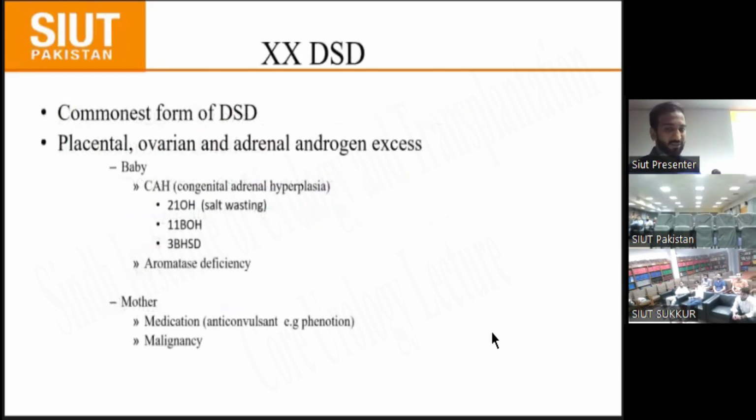46,XX DSD is the commonest form of DSD, in which there is androgen excess from a defect in the baby or in the mother. The causes in the baby are congenital adrenal hyperplasia, with 21-hydroxylase deficiency, 11-beta-hydroxylase deficiency, or 3-beta-HSD deficiency, and aromatase deficiency. In the mother, it is mostly medication, such as androgens taken during pregnancy, anticonvulsants like phenytoin, and malignancy.